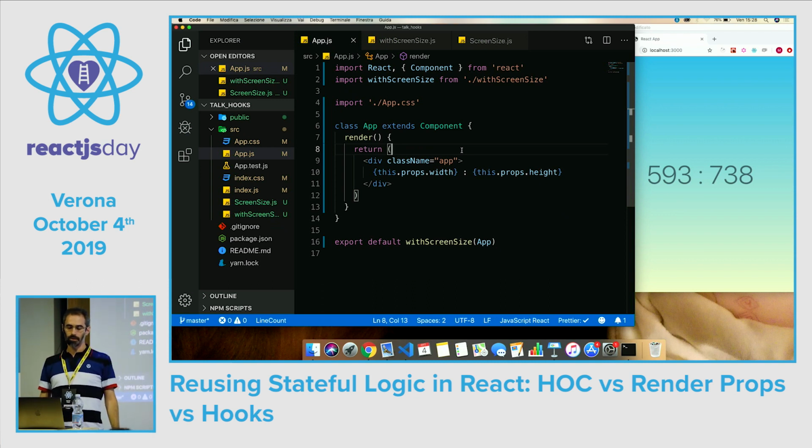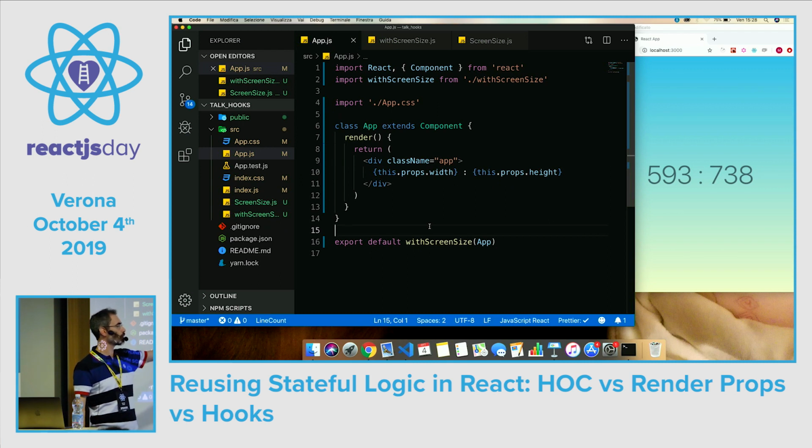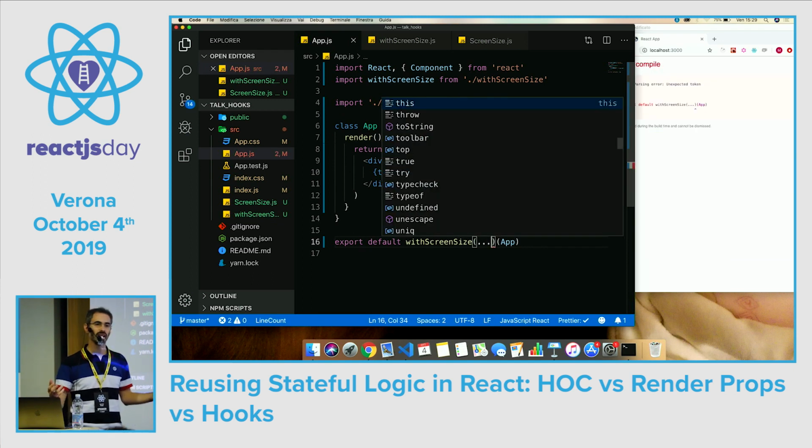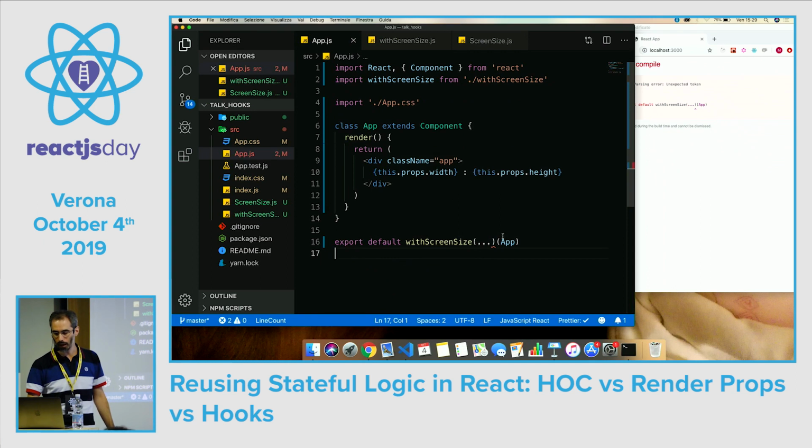And the second problem is that there isn't a clear mapping between the higher order components and the props. So we have a set of props, but if we take one prop, it is not clear which higher order component set this prop. And the third problem is that the composition is static. The composition happens outside of the render function. So if we wanted to configure this higher order component, like you do with the connect from React Redux, here we don't have, for example, the state of the component available because we are outside of the render function.